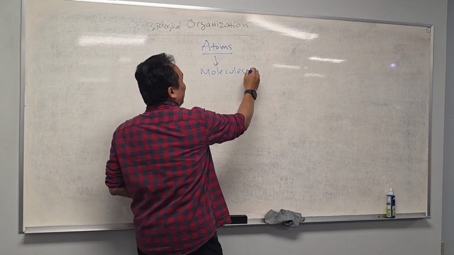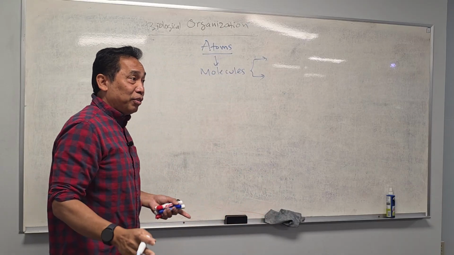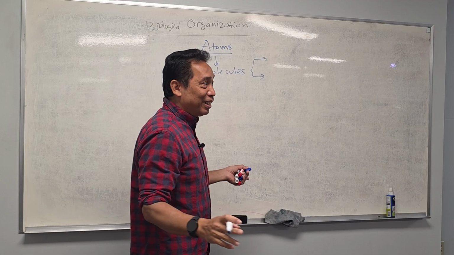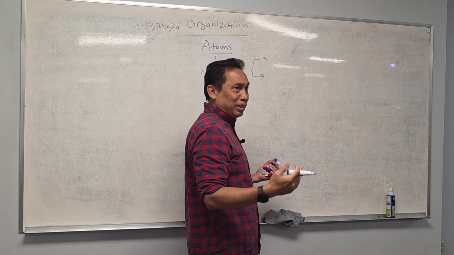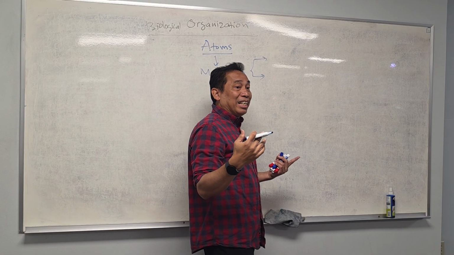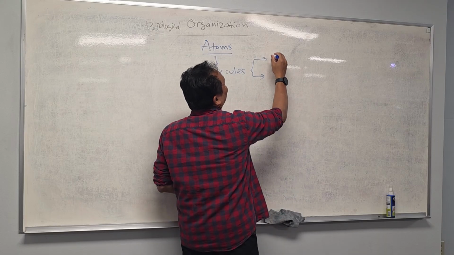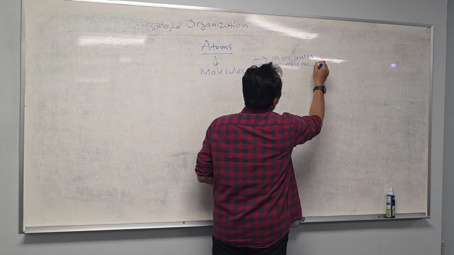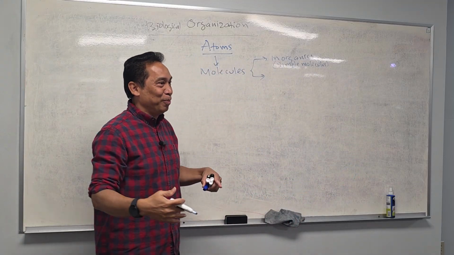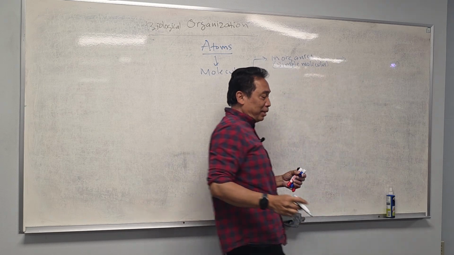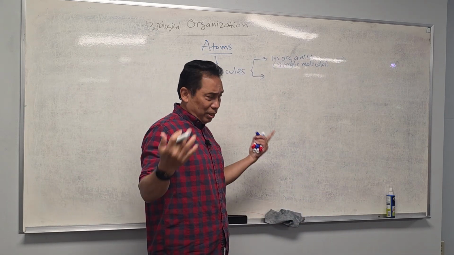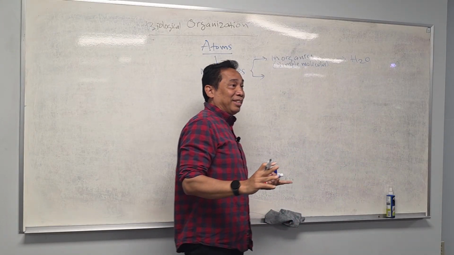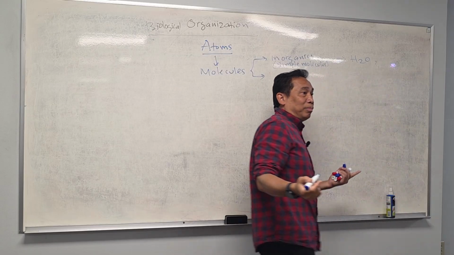Now, molecules can be divided into 2 types. If it is very simple, maybe only consisting of 2, 3, 4, or 5 atoms, what is it called? Inorganics. Why is it simple? Because it only has very few atoms in it. Anybody still remember what is the most abundant inorganic molecule in our body? H2O. What is H2O? Water, right?